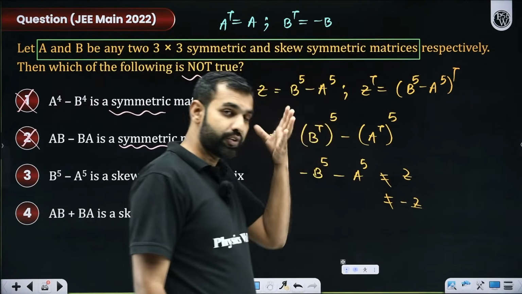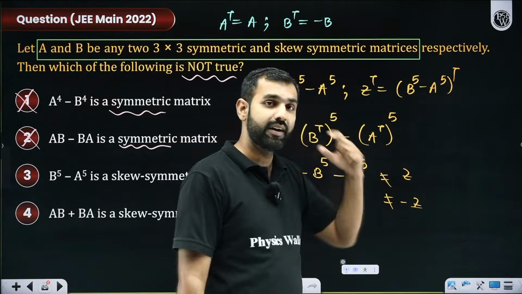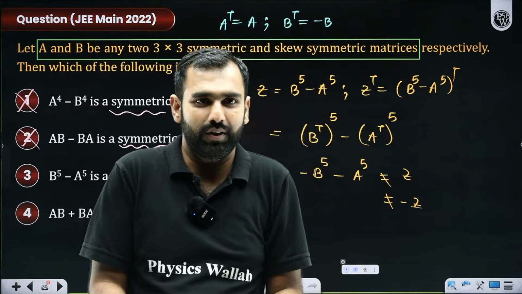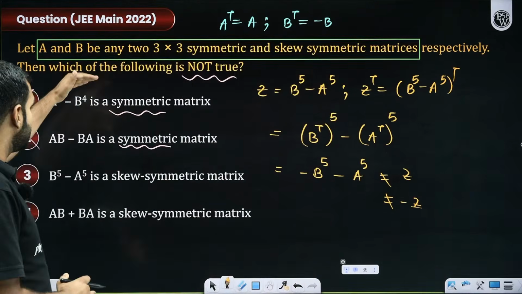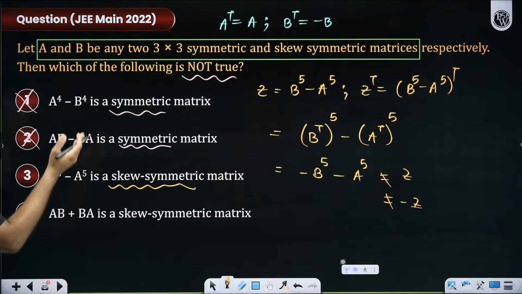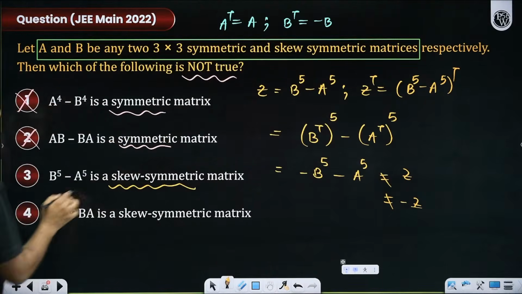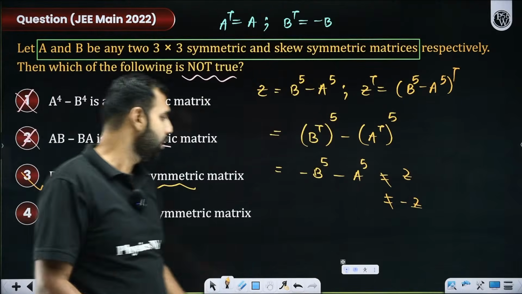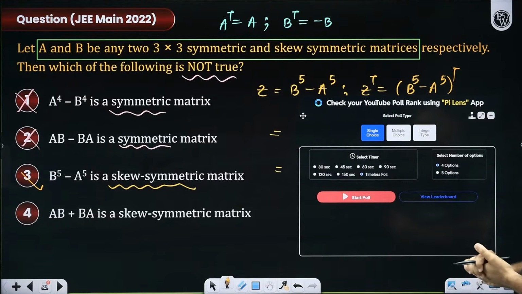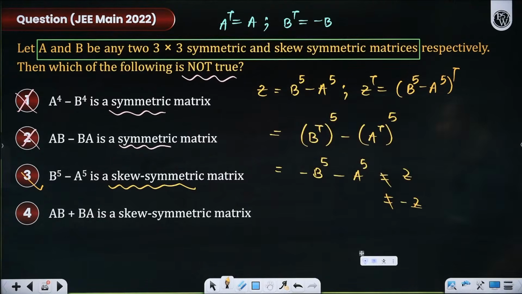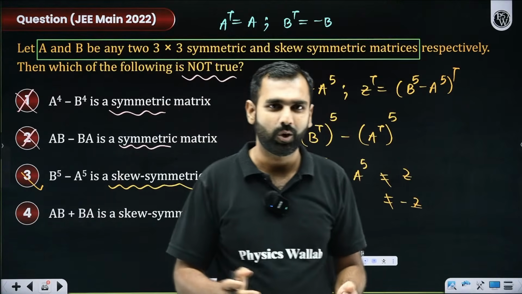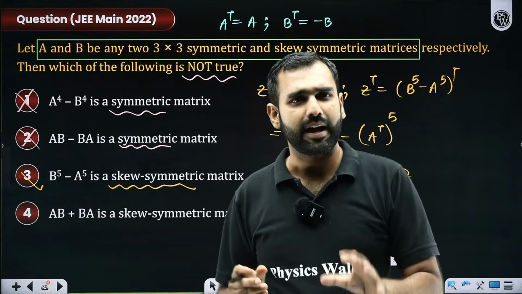So Z transpose is neither Z nor minus Z, which means it is neither symmetric nor skew symmetric. And if it is told to be skew symmetric, then I think it is false. And if it is false, it is my answer because I am asked not true. So I think option C should have been marked by you. Unfortunately, I didn't start a poll. I'm really sorry, but I hope most of you got it. Option C is your answer. Everybody got this? I'm glad some of you cracked it.